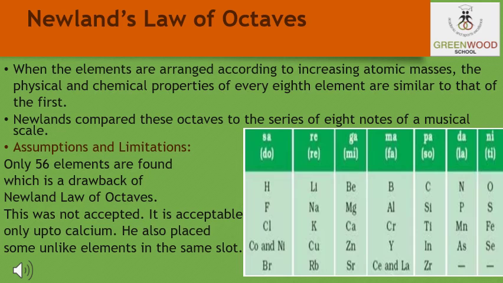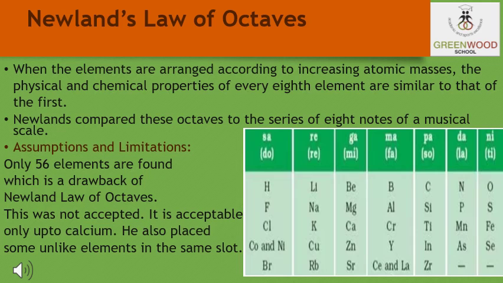It was found that the law of octaves was applicable only up to calcium, as after calcium, every eighth element did not possess properties similar to that of the first. Newlands assumed that only 56 elements existed in nature and no more would be discovered in the future.